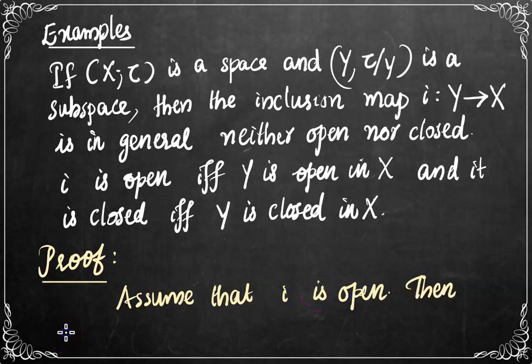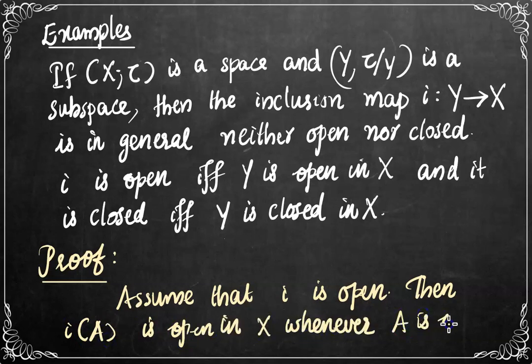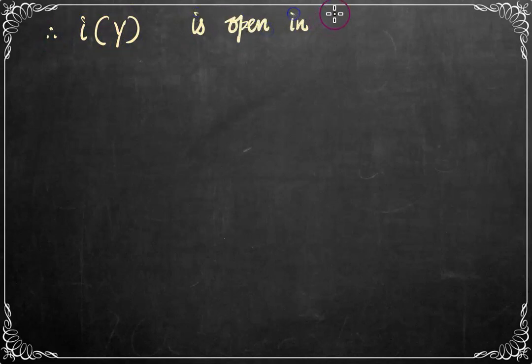Then it means that I of A is open in X whenever A is open in the domain Y. We know that the domain Y is the subspace of X and that Y itself is an open subset of Y. So, by this condition, we can say that I of Y is open in the codomain X.